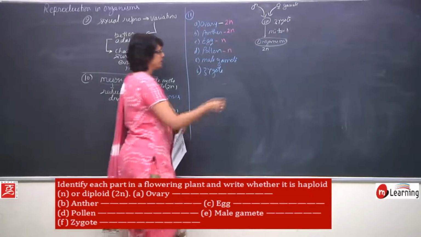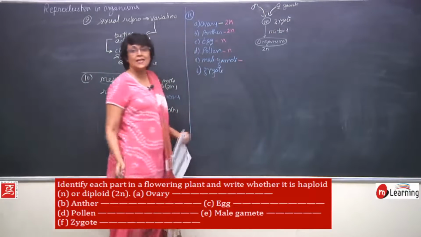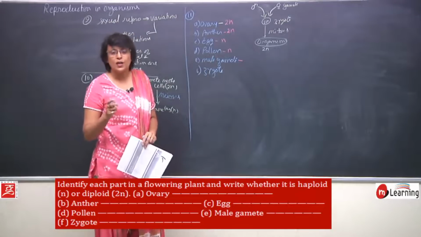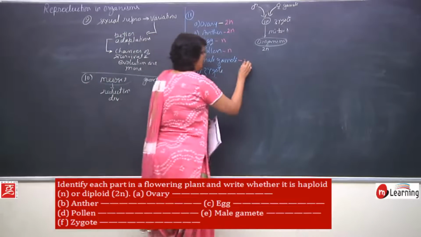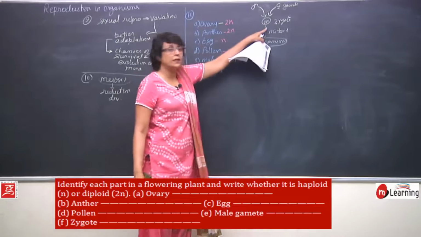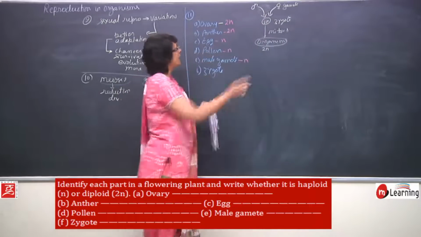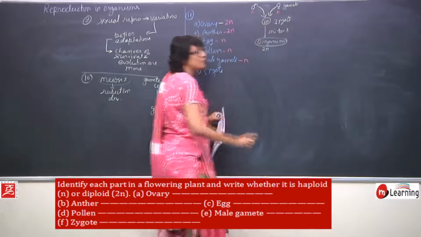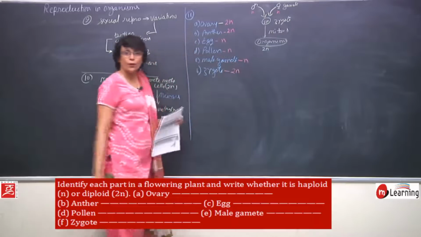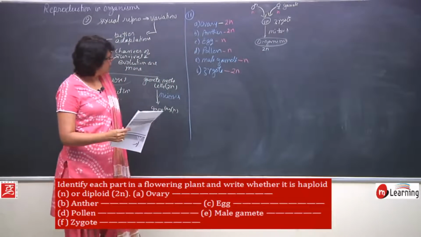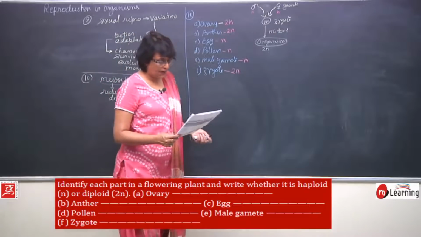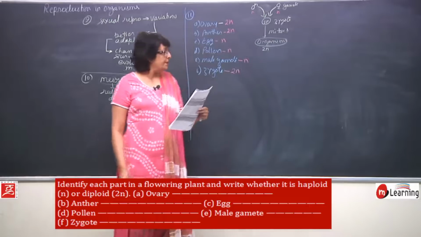Male gamete, pollen grain has haploid nucleus and this nucleus divides by mitosis. So, it will also produce haploid male gamete. How is the zygote formed? The two gametes, haploid and haploid gametes, fuse to form a diploid zygote. So, zygote will be diploid. So, these things were asked and we were to identify whether they are haploid or diploid.